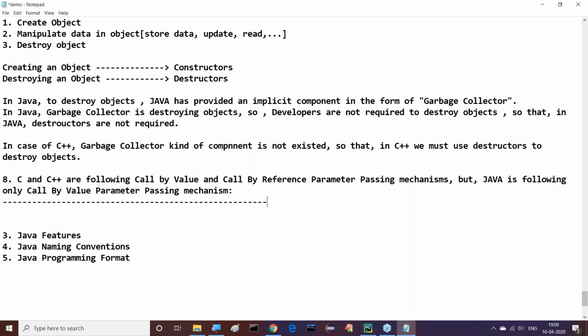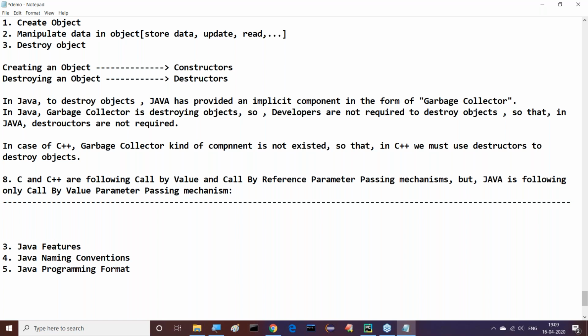Right, sir. C and C++ follow both call by value and call by reference parameter passing mechanisms, but Java follows only the call by value parameter passing mechanism.